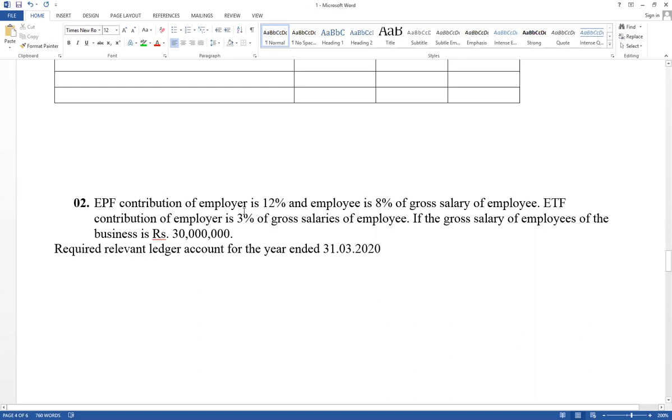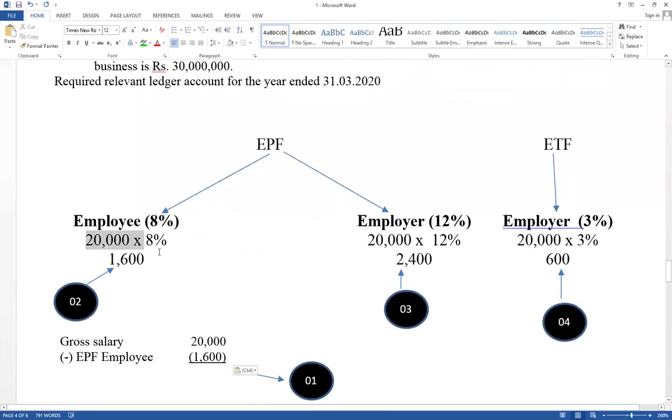EPF contribution of employer 12%, employee 8% of the gross salary of the employees, and ETF contribution of employer 3% of the gross salary of the employees. Then given gross salary of the employees of the business 30 million. Think about business point of view. There are relevant ledger accounts. First one EPF divided by 2 part.